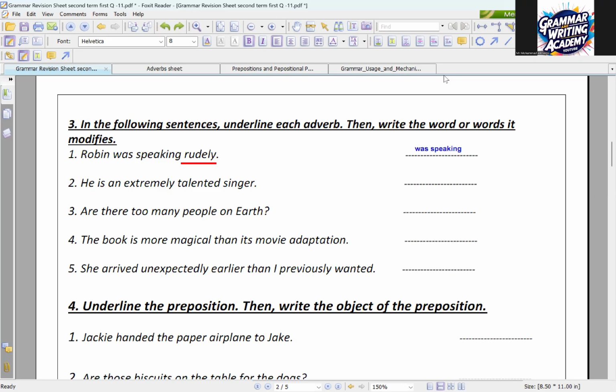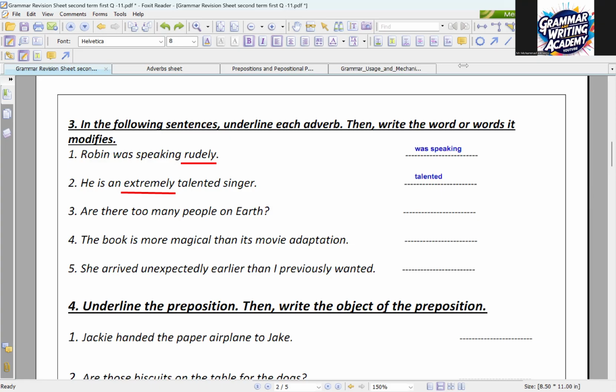Rashid, then Anas Abdul Jawad. Rashid, number 2. He is an extremely talented singer. What is the adverb here? Extremely. Extremely what? Talented. See here, easy and clear. I mentioned before that most adverbs end in ly. Thank you, Rashid. So extremely here is an adverb and it modifies talented, an adjective. Thank you so much, Rashid.